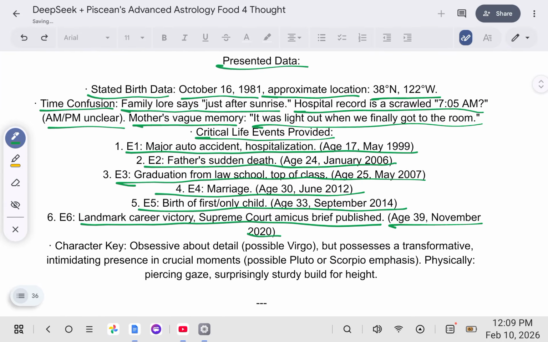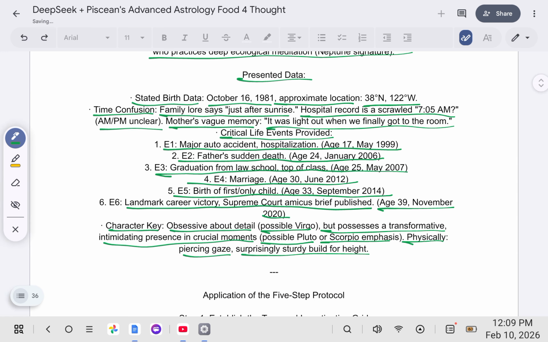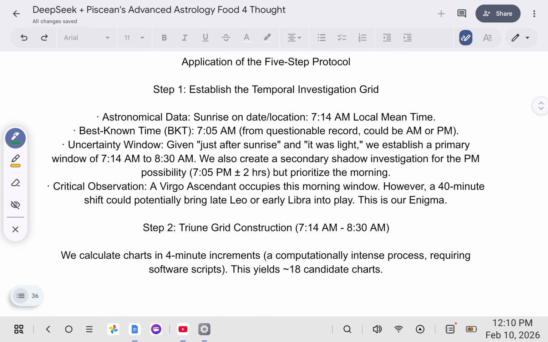Let's look at our character key. Obsessive about detail, possible Virgo, but possesses a transformative, intimidating presence in crucial moments. Possible Pluto or Scorpio emphasis physically. Piercing gaze, surprisingly sturdy build for height. Let's look at the application of the 5-step protocol we just went over.